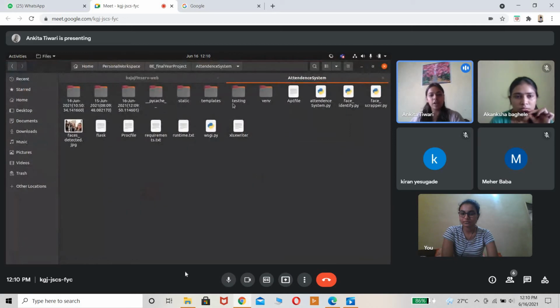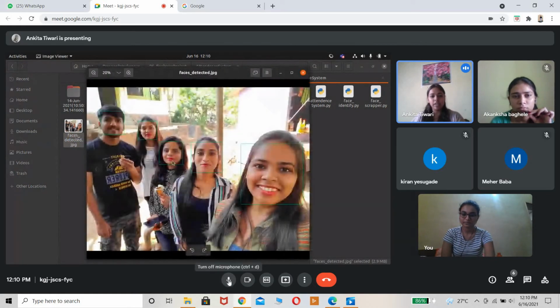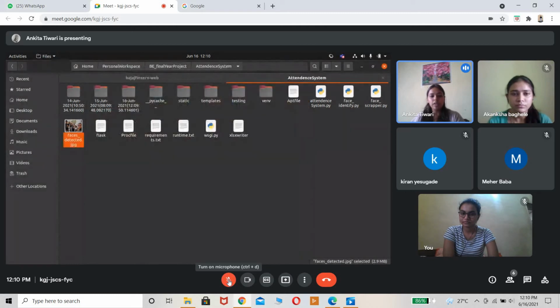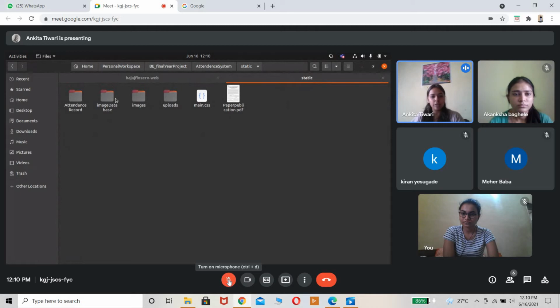So this is how it works. When you upload an image, the image continuously changes as faces are detected. It starts detecting, it's shown locally on the output part, and from here the images are scattered. But we are also storing a copy of the uploaded image in our folder, as I will show you.